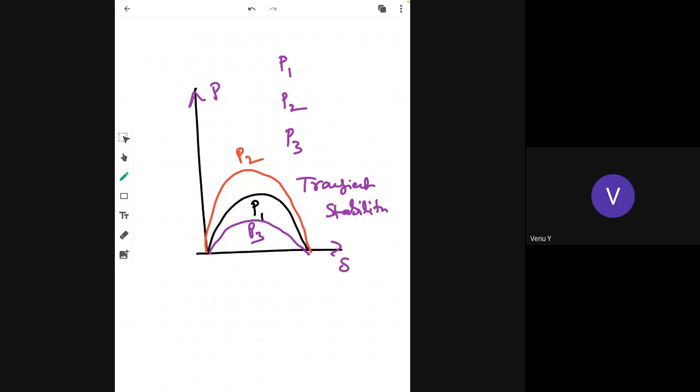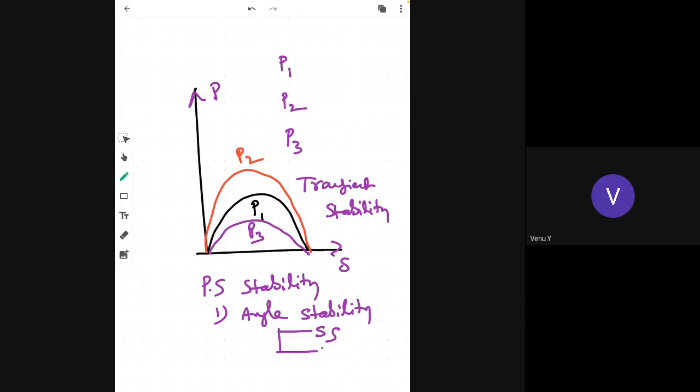or angle stability. This is also known as rotor angle stability. The power system stability is broadly classified into, very first one, angle stability or angular stability, comprising steady state, dynamic, and transient.